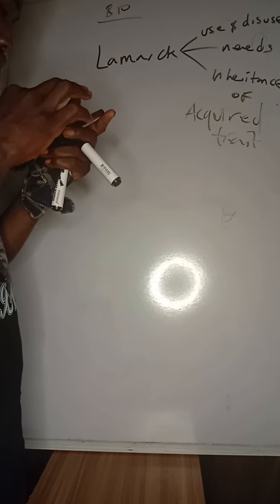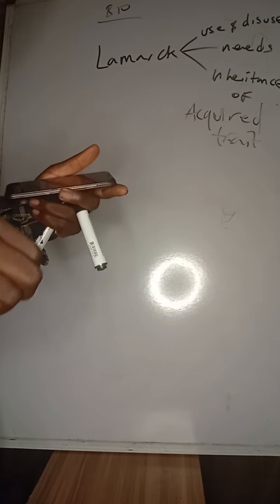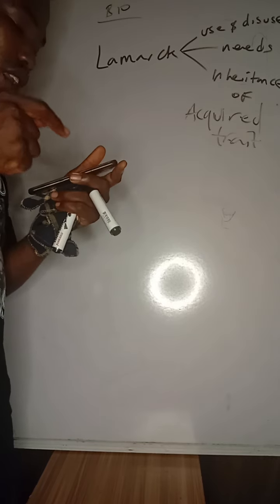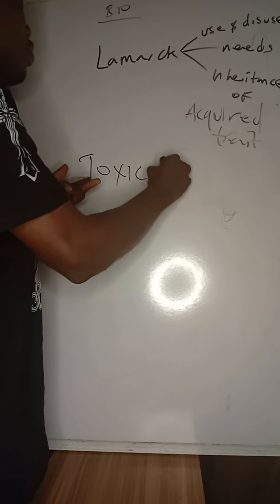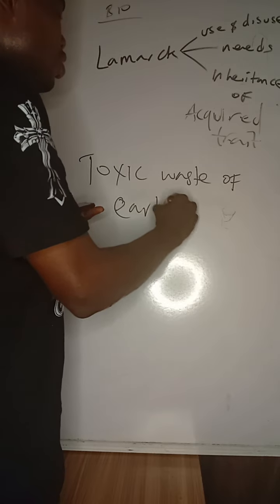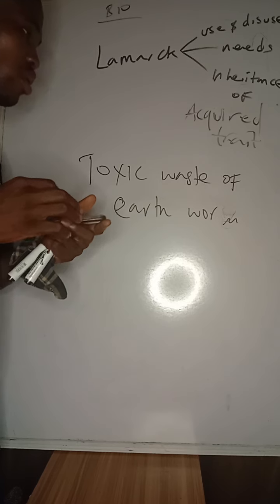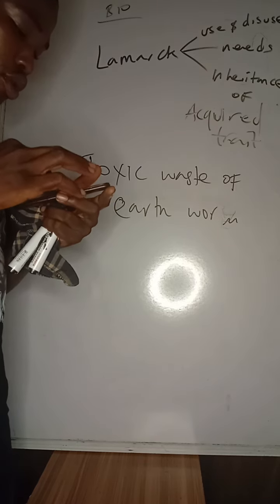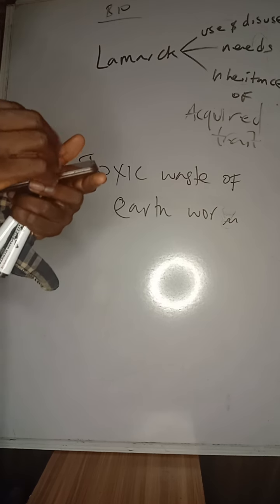Moving to the next question in biology, they said the toxic waste of earthworm is removed by what? I said respiratory earlier, pardon me; this is the excretory organ of an earthworm. The toxic waste of earthworm is removed by nephridia, or a nephridium. Please take note of that. Flame cells remove the excretory product of flatworms.